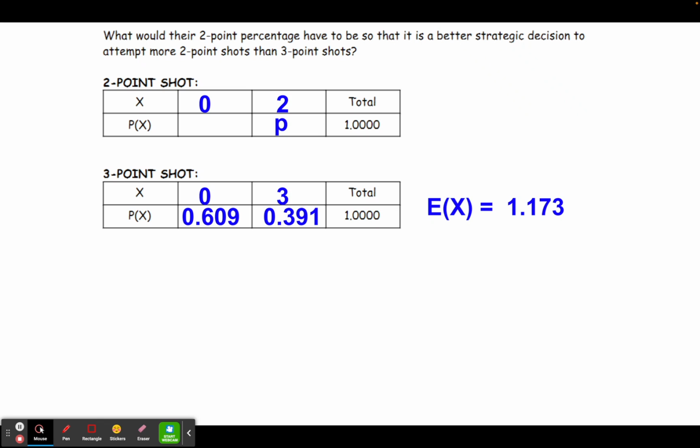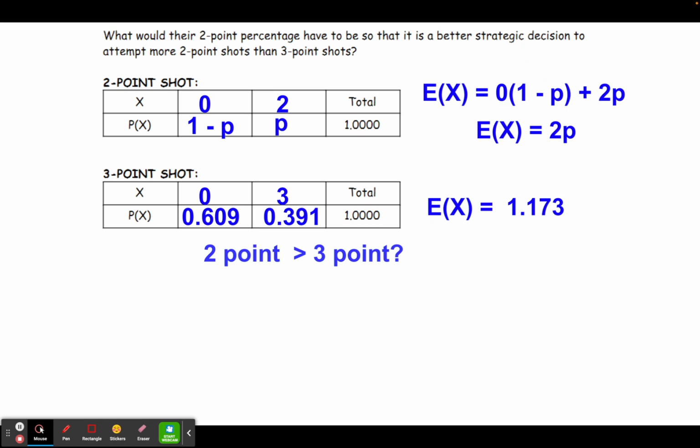Now, if the probability that they're successful is P, the probability that they are unsuccessful would be 1 minus P. And I can calculate their expected value using the formula and those variables. So for the expected value for this top chart, 0 times (1 minus P) plus 2 times P would simplify to be just 2P, since 0 times (1 minus P) is simply 0. So the expected value for their 2-point shot now is 2P. Their expected value for their 3-point shots is still 1.173.